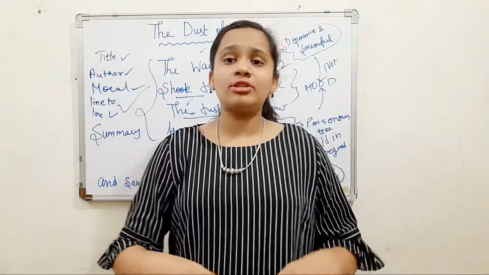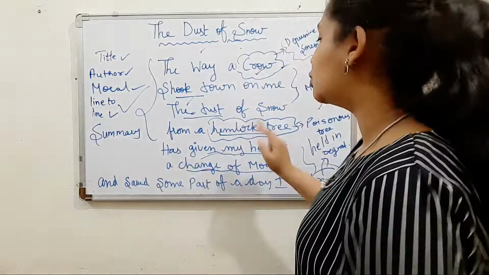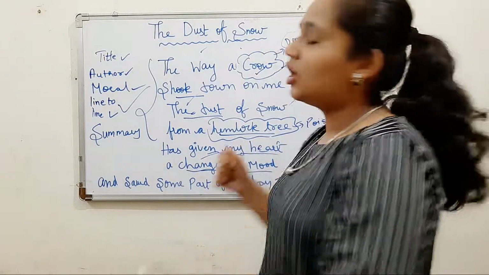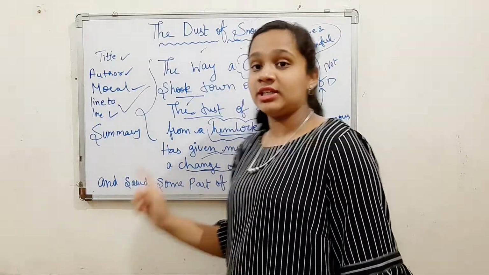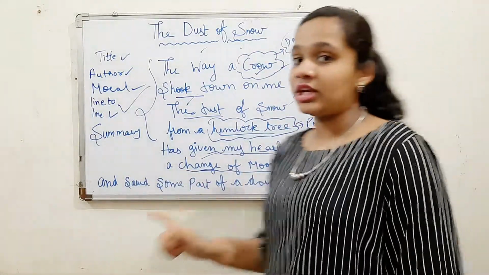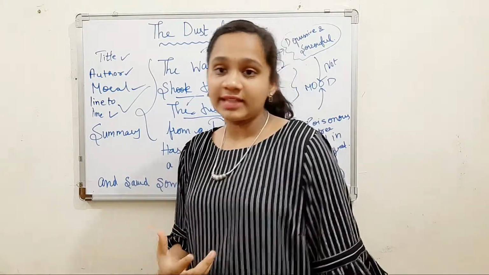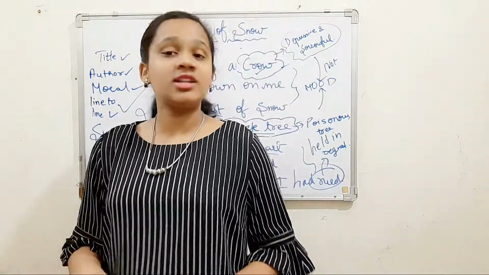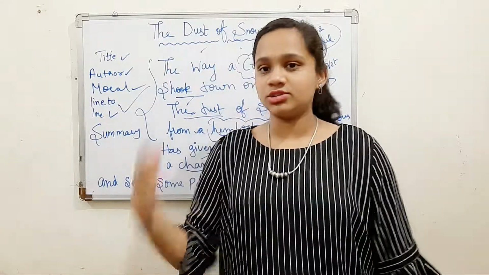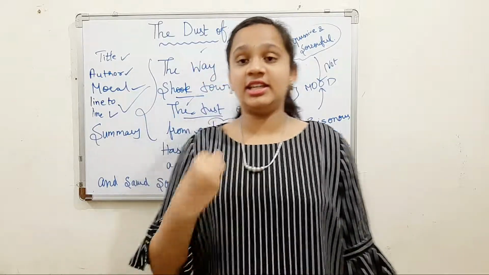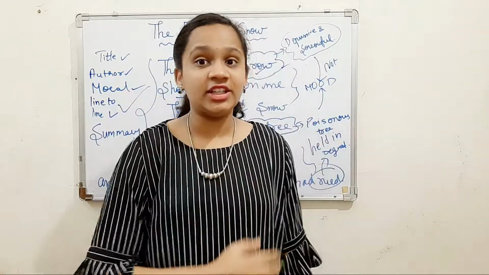Now let us talk about the next stanza. Once the poet was in a very bad mood and was standing below a hemlock tree. Suddenly a crow shook the dust of snow from a hemlock tree, which changed the mood of the poet. So the poet realized that he had just wasted half of his day by repenting and getting lost in sorrow. Instead of that, he realized that he should utilize the rest of his day in some useful activity.